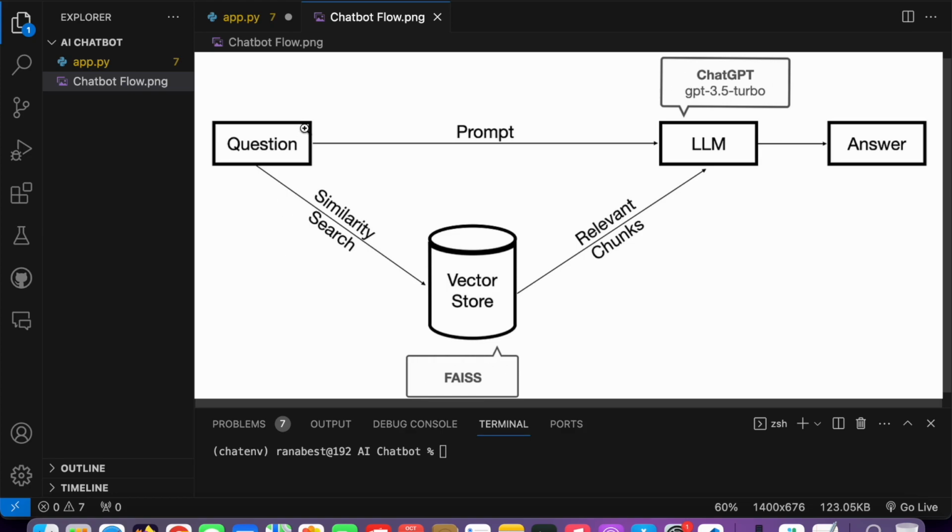The user will ask a question, but before asking, we already have our vector store, and we stored our complete data in it in the form of chunks. Whenever a user asks a question, it goes to our vector store, which matches the relevant chunks. It picks up that chunk and sends it to the LLM, and the LLM will only process that chunk. We are not going to send our complete data to the LLM.